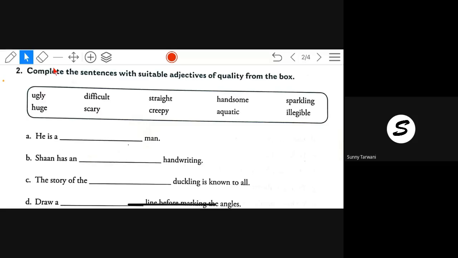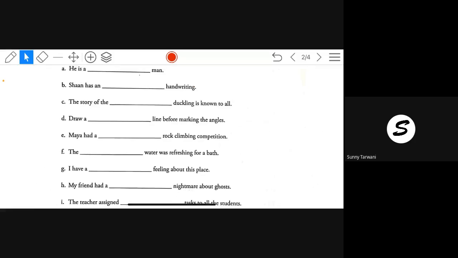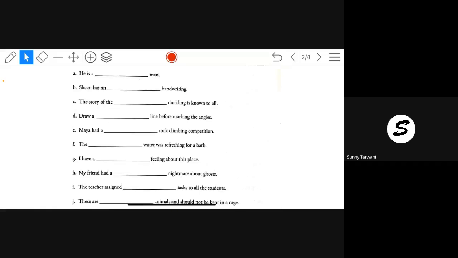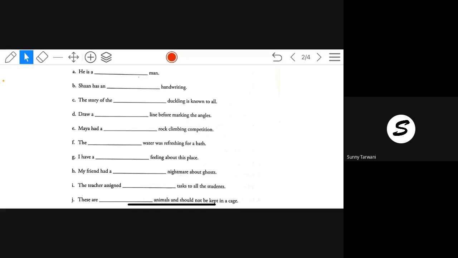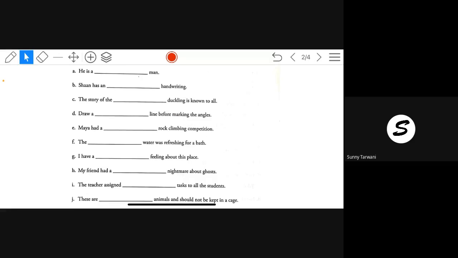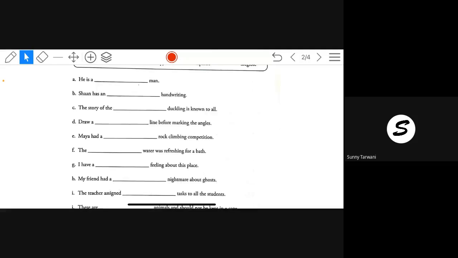Complete the sentences with adjectives of quality. Still adjective of quality in exercise 2. Now see, the options are given over here. 10 sentences we have. So one option should fit only in one blank. So before that you read all the sentences so that you will not be confused. You should know which option should fit in which blank. Just go through it.